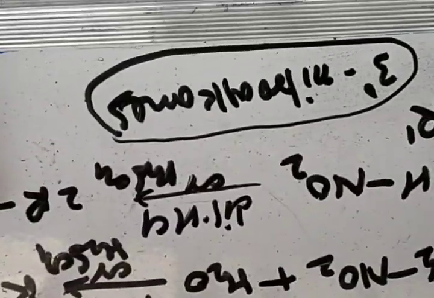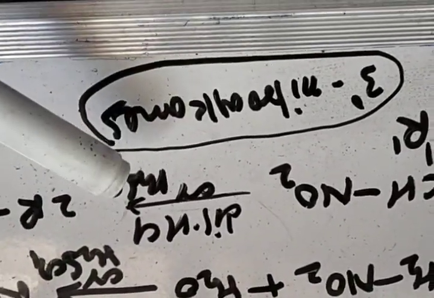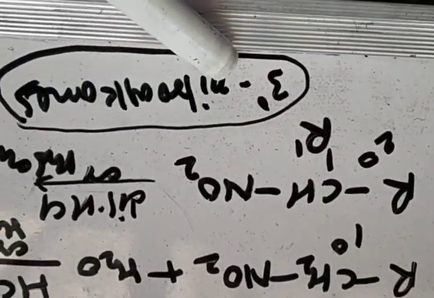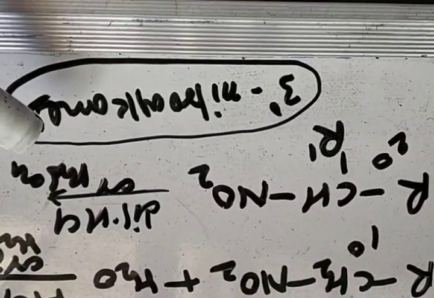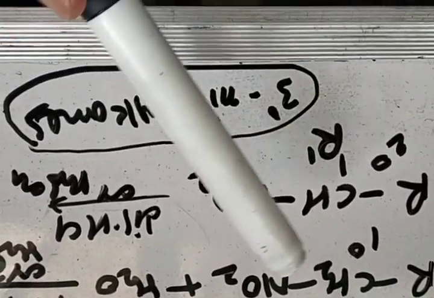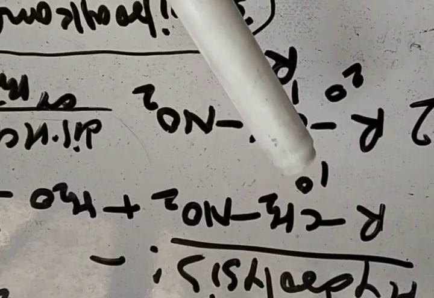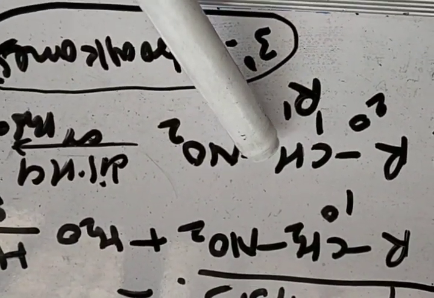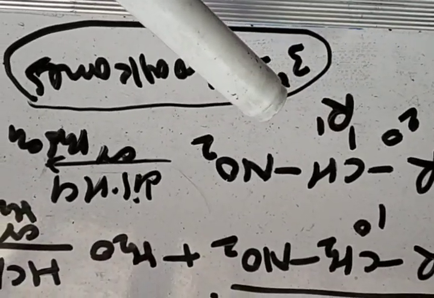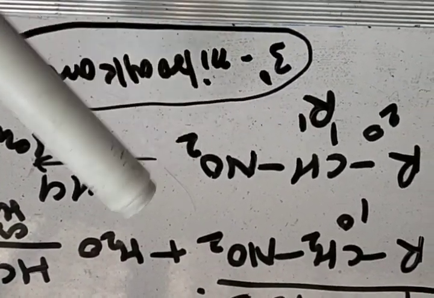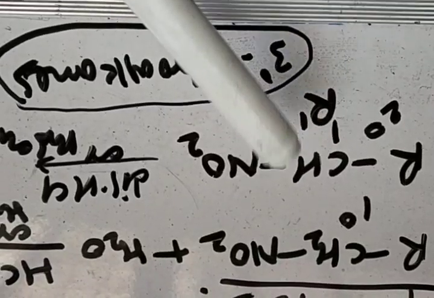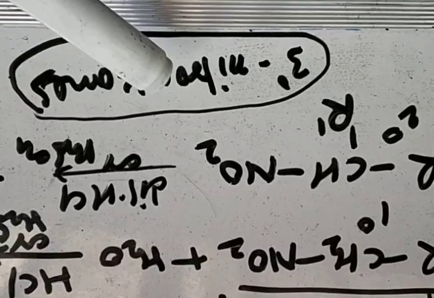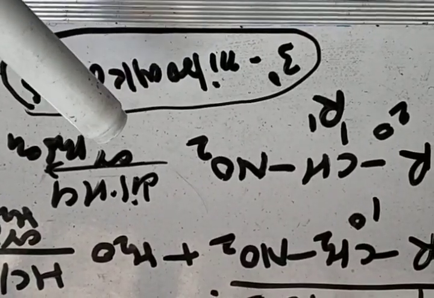And it must be remembered that if asked which of the following nitroalkanes does not undergo hydrolysis, the answer is tertiary nitroalkane. For hydrolysis, the NO2 carrying carbon must have hydrogen. In primary there are 2 hydrogens, in secondary there is 1 hydrogen, but in tertiary nitroalkane there is no hydrogen attached to the carbon carrying the NO2 group. So tertiary nitroalkane does not undergo hydrolysis.